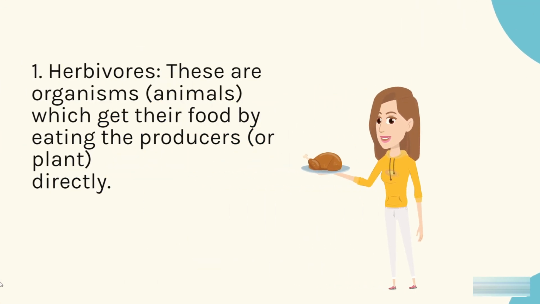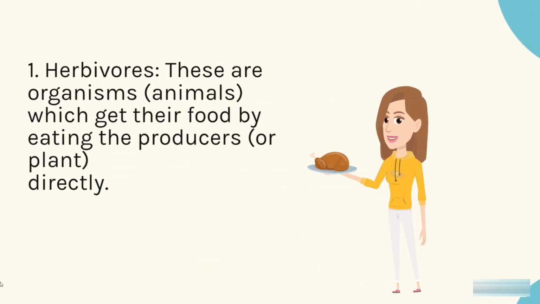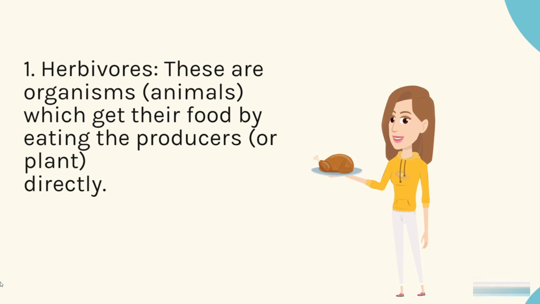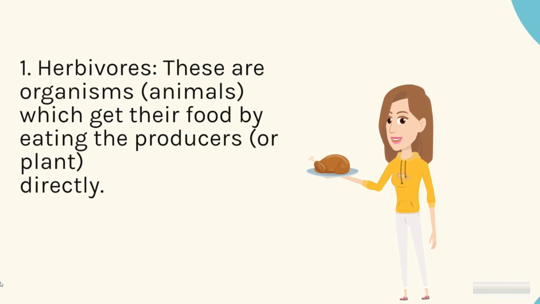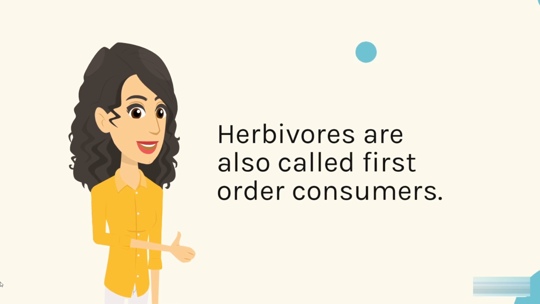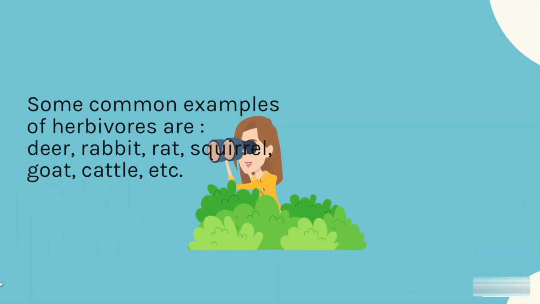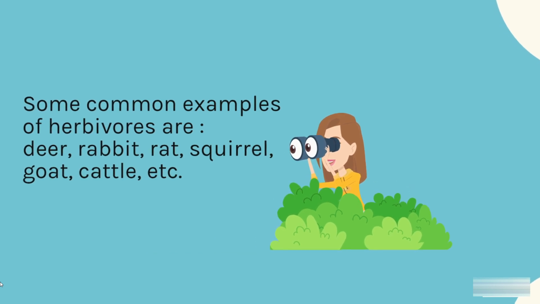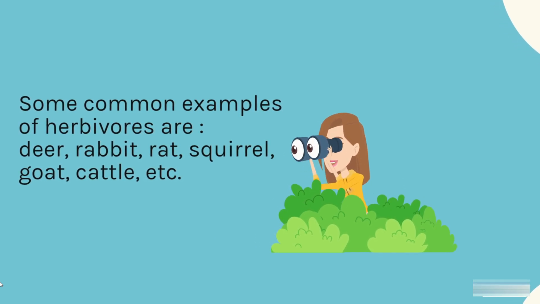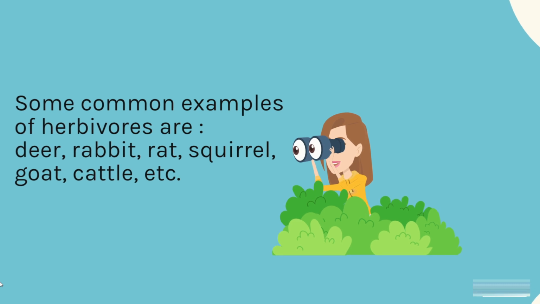1. Herbivores. These are organisms, animals, which get their food by eating the producers or plants directly. Herbivores are also called first-order consumers. Some common examples of herbivores are deer, rabbit, rat, squirrel, goat, cattle, etc.